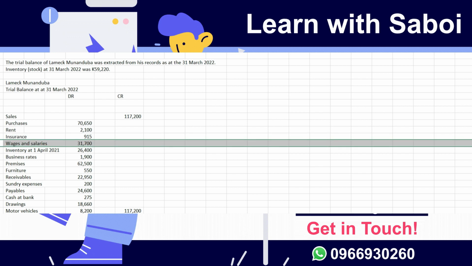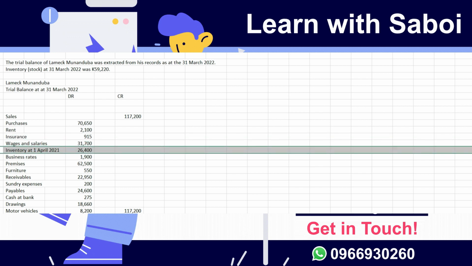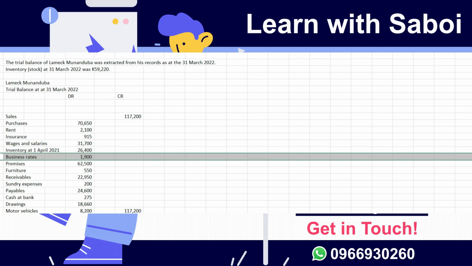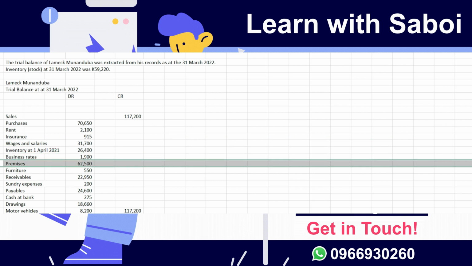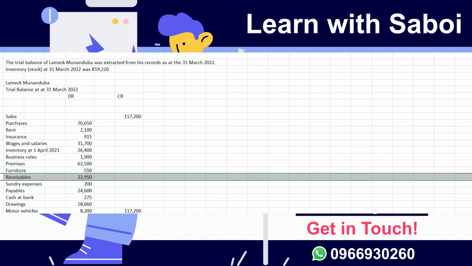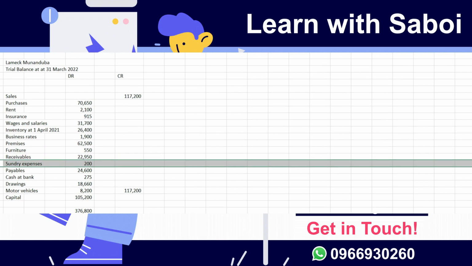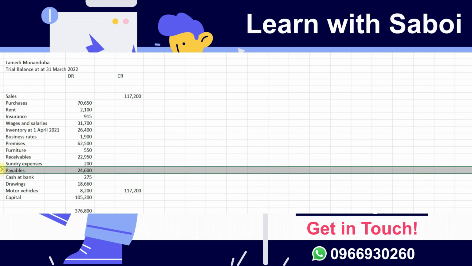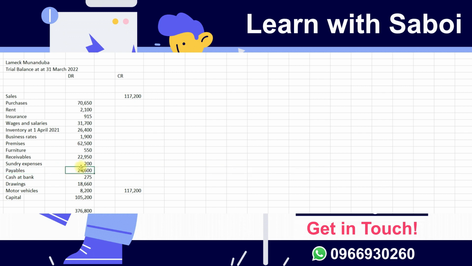Wages and salaries, expense, debited. Inventory, debited. Business rates, debited. Premises, debited. Furniture, debited. Receivables, debited. Sundry expenses, debited. Payables are supposed to be credited. I'll move them right over there. Now, maybe the question or what I need to explain here is, what are receivables?